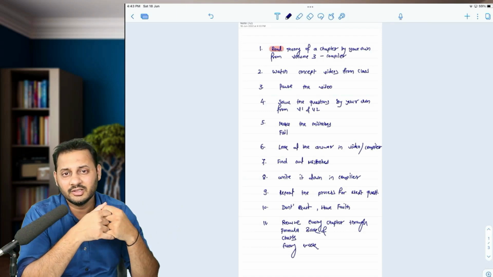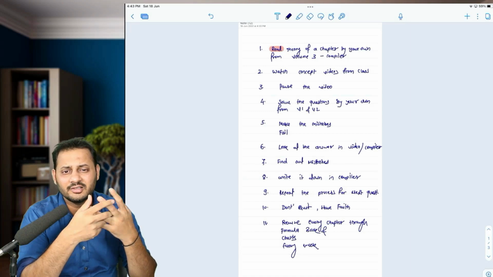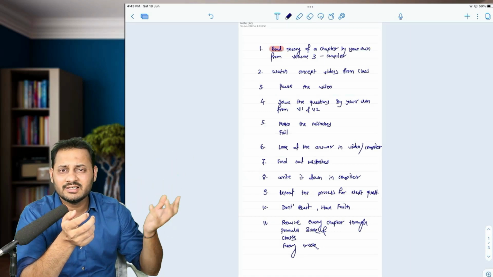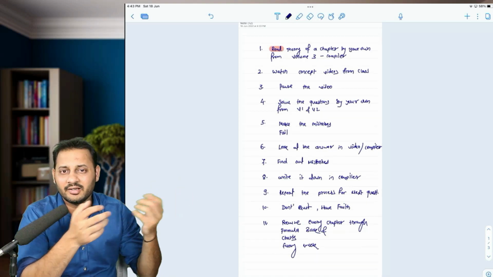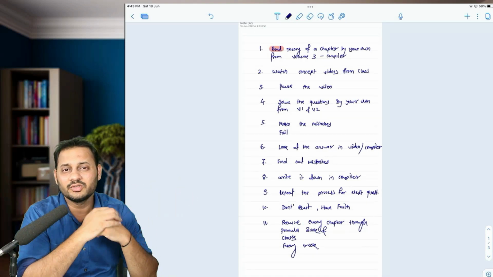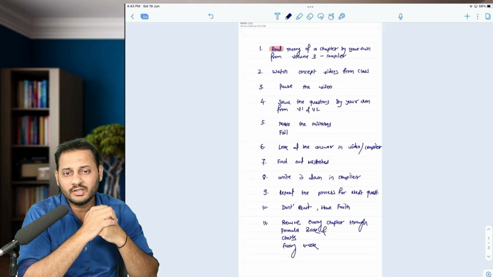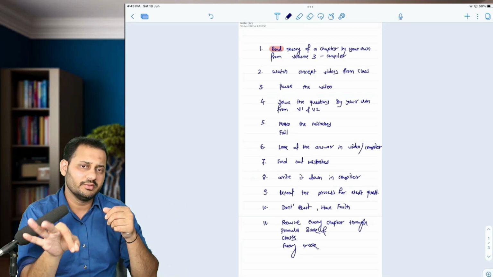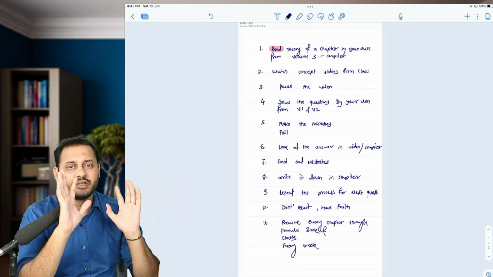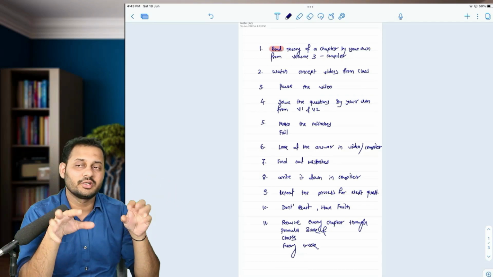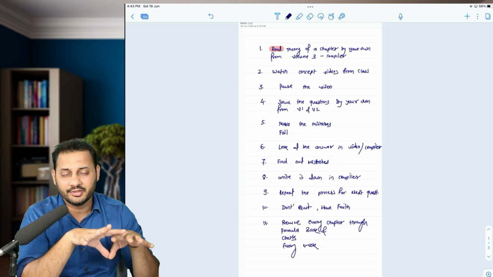Till that time, they were just watching the classes, and it used to look like an easy answer because the teacher was solving it. A student didn't do that. So unless and until you make mistakes, you will not be able to clear the exam.